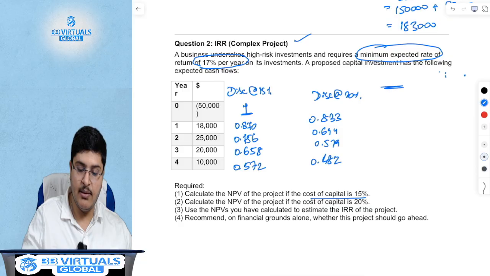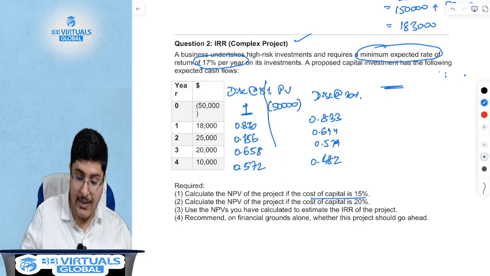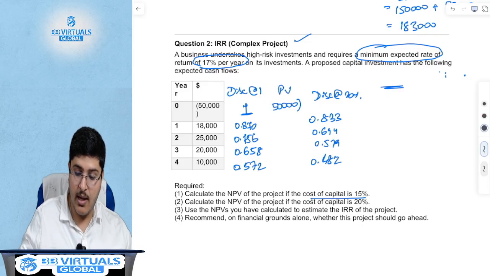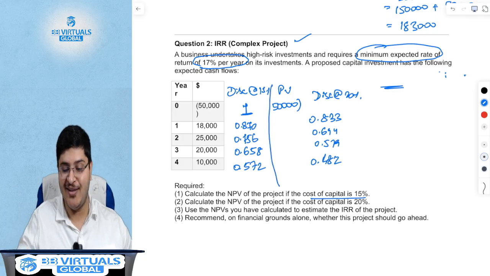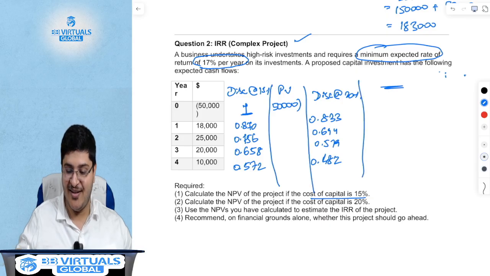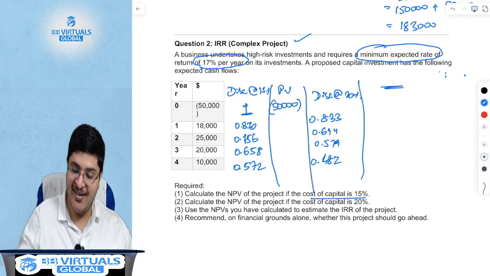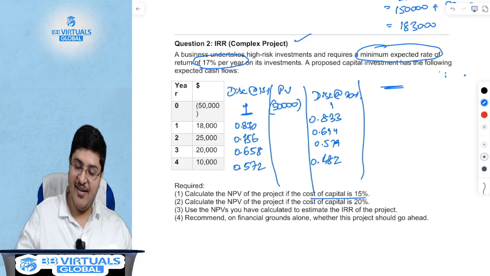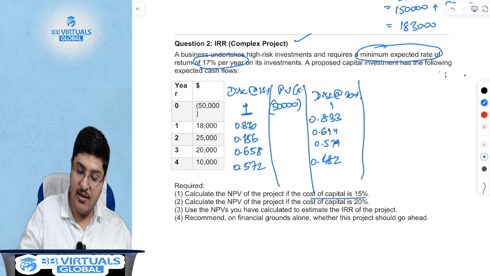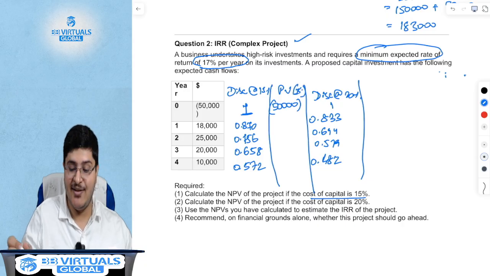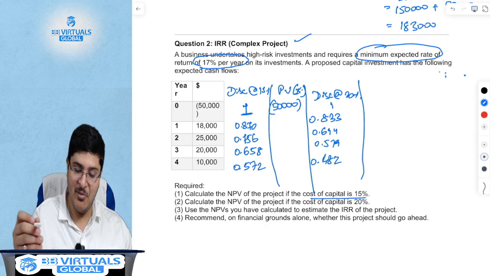If you do this math, of course, first year will be 50,000. This is nothing but present value. I'm sorry, I am bad at drawing. Clearly I cannot draw lines. Those who understand have understood, I cannot draw lines. Coming back.